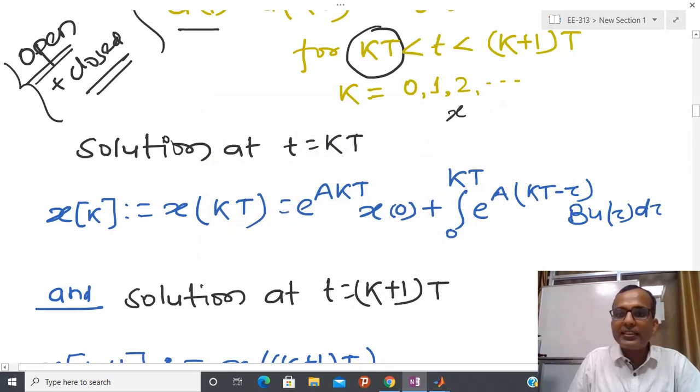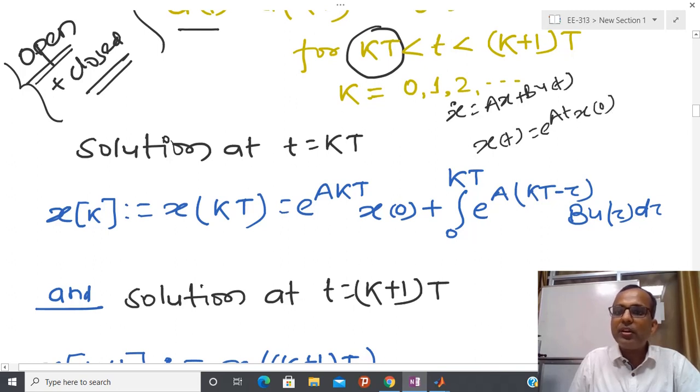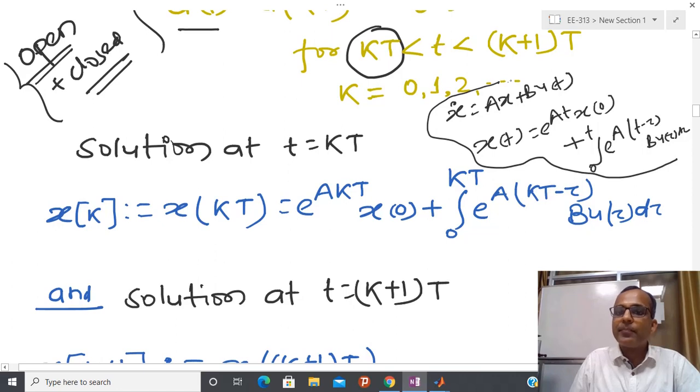The solution is like this: suppose I have x dot equal to ax plus bu(t), then the solution can be written as x(t) equal to e power a(t minus t0) x(t0), or x0, plus the integral from 0 to t of e power a(t minus tau) b u(tau) d tau. This is the solution of this particular continuous time LTI system.